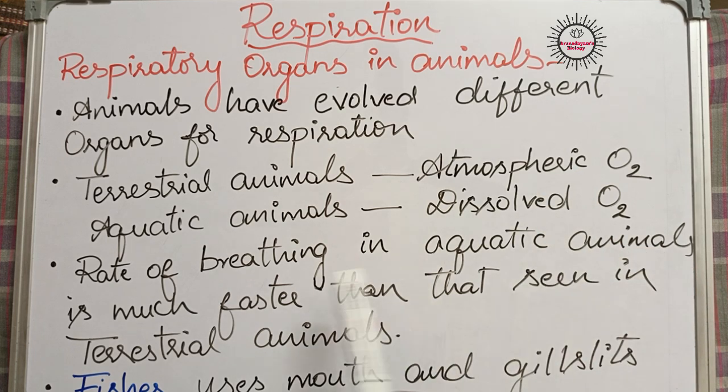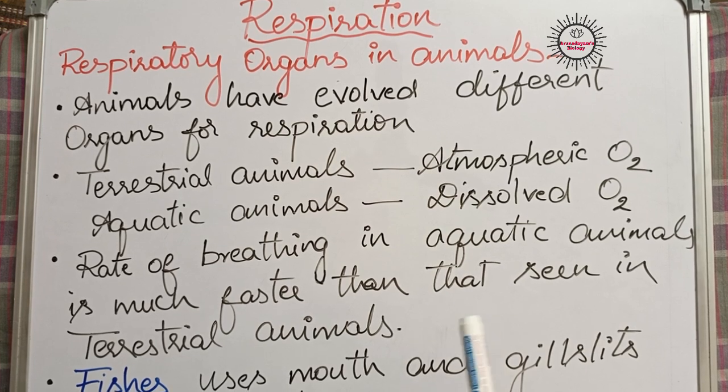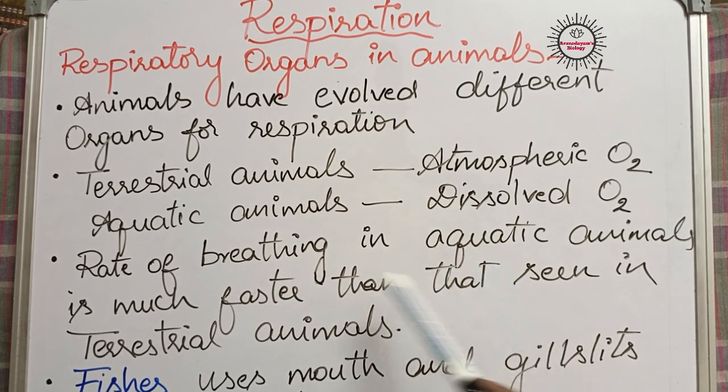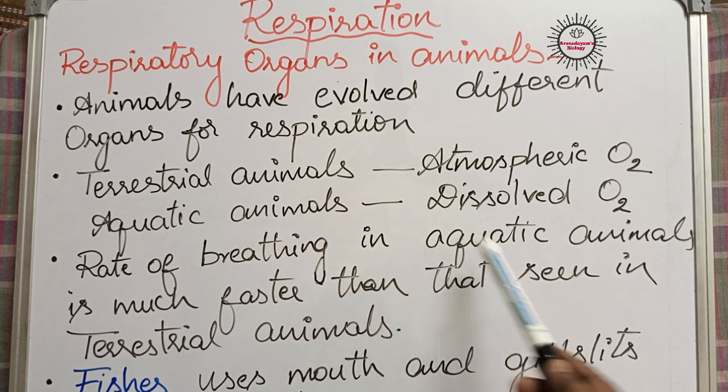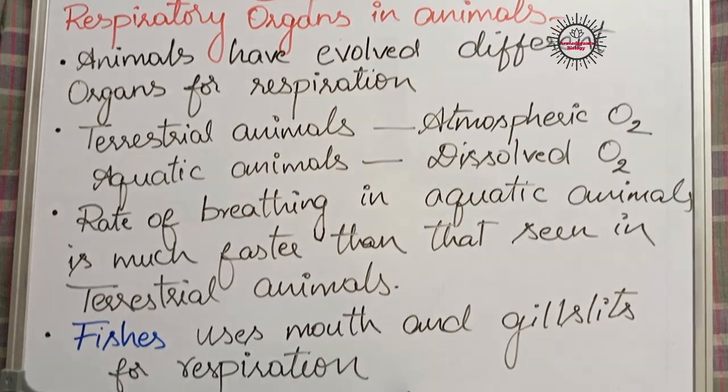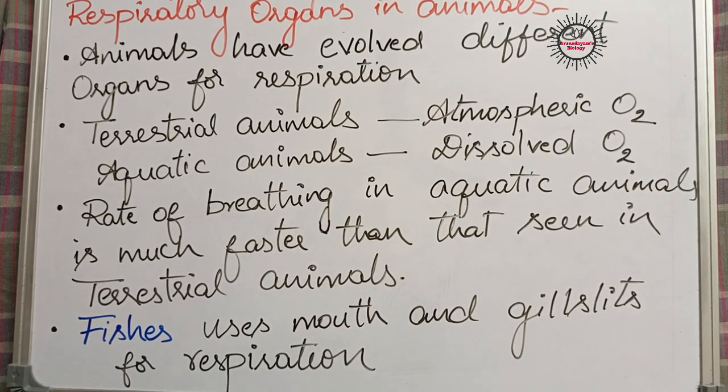Because of this, the rate of breathing is much faster in aquatic animals than in terrestrial animals. As the amount of oxygen is less in water, the rate of breathing is faster in aquatic animals. We can see this in fishes also. If we observe aquarium fishes, we can clearly see that they constantly open and close their mouth and gill slits for respiration, isn't it? They open their mouth constantly and move their gill slits also.